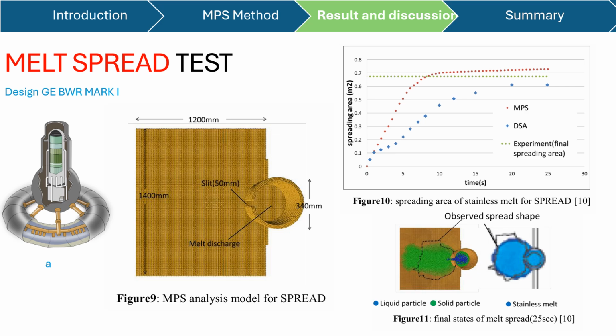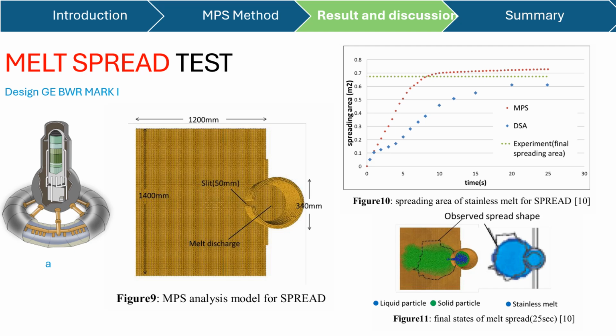MPS is more accurate with the experiment, even though it's just in the last minute, or the last second. In the first second it's not so high precision, but in the last one it's not so different, compared to the DSA, which is low accuracy or low precision.